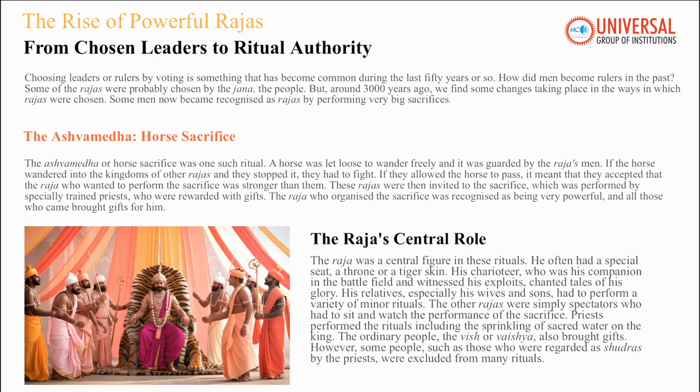So if you talk about the rise of powerful Rajas, choosing leaders or rulers by voting is something that has become common during the last 50 years. And how did men become rulers in the past? Today we can see that our leaders are elected through voting. But in the past, the Rajas were probably chosen by Jana. And Jana were known as people.